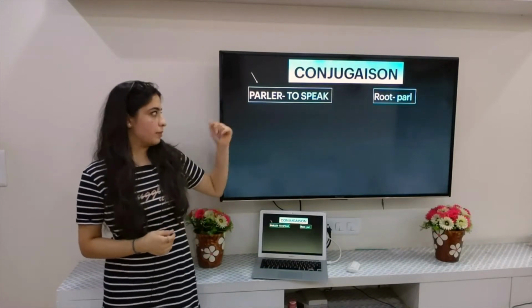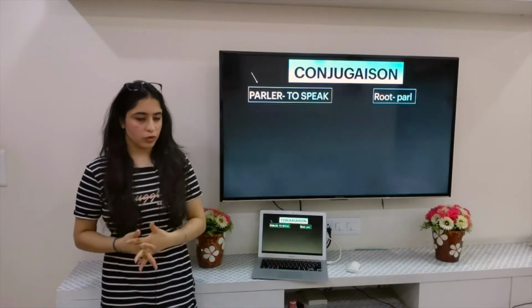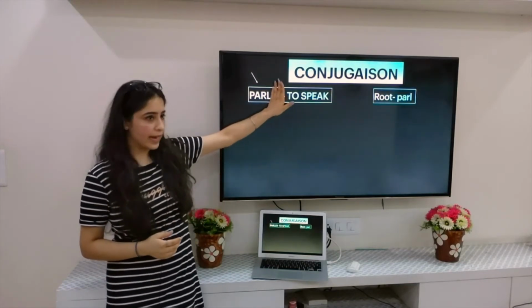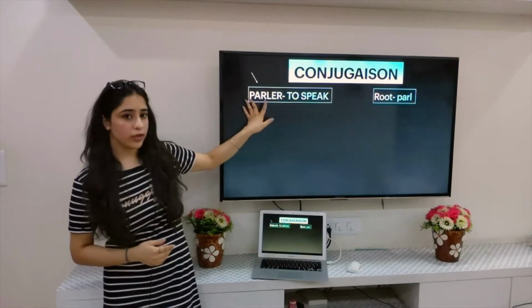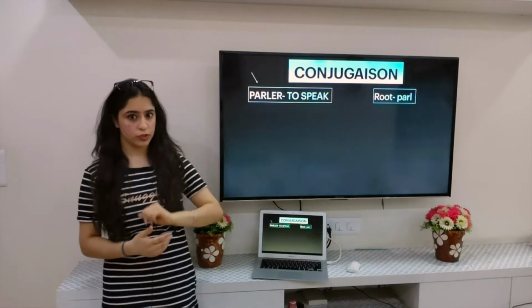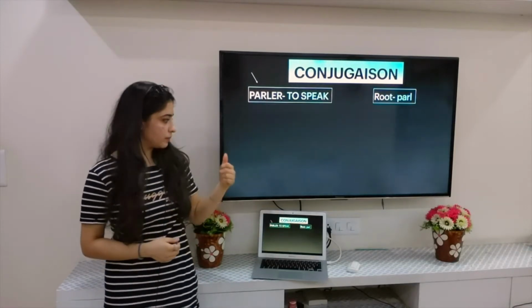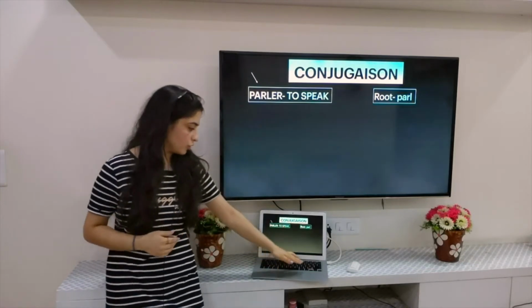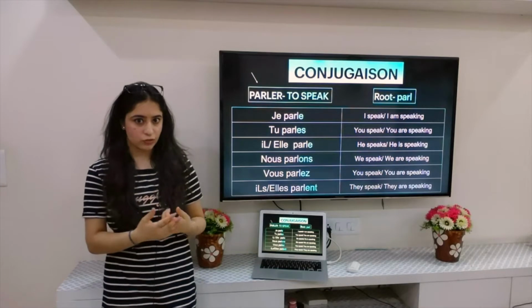I've taken the same example, the verb parler. Now what we do is, before conjugating the verb, we have to remove the ending of the verb, that is the ER ending. Remove the ending. Whatever you are left with becomes your root. Okay, so in this case the root that we have is parl. That becomes my root. That's the first step in conjugation. The second step in conjugation is to add the endings to this root.